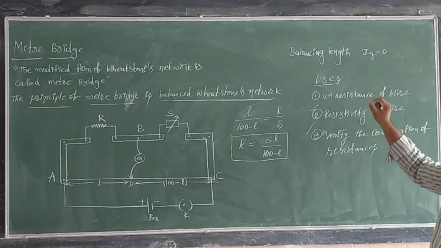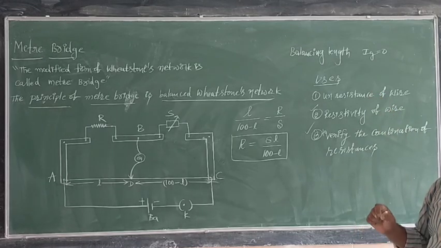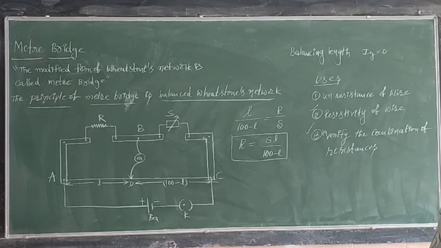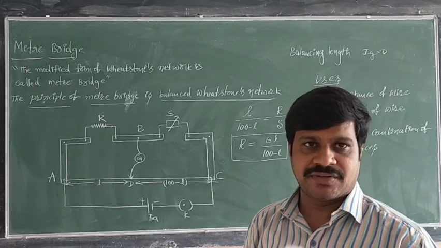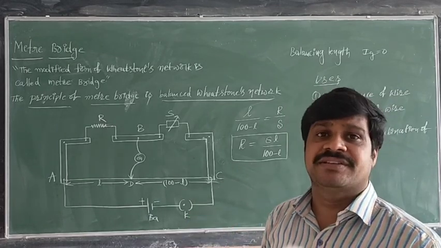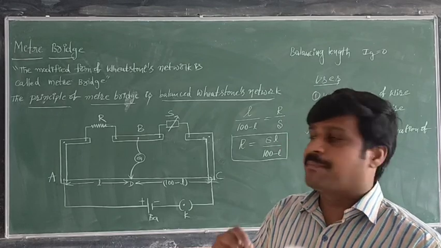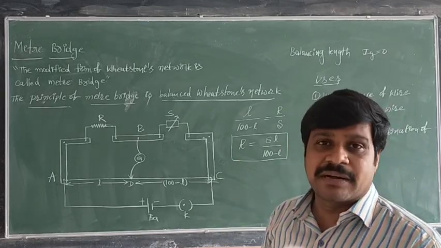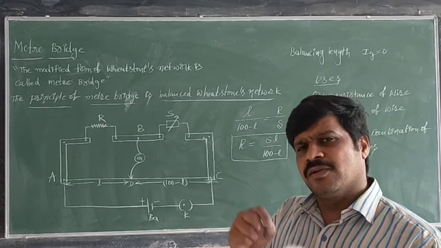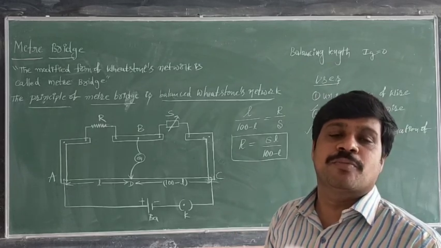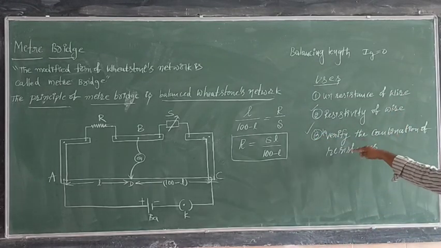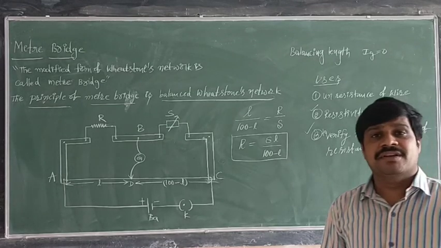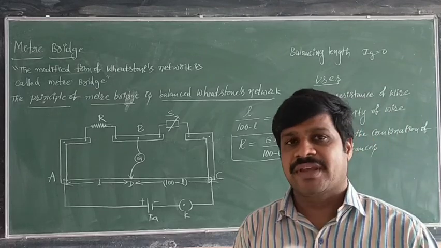A balancing length means the length on the meter bridge at which current through the galvanometer is 0. Still remaining things I will explain to you in lab regarding this meter bridge. What is the meter bridge? Meter bridge is a modified form of Wheatstone network. What is the principle of the meter bridge? Principle of the meter bridge is the balanced Wheatstone network. What is the use of the meter bridge? Meter bridge is used to measure the resistance of the wire, to find out the resistivity of the wire, to verify the combination of resistances, series combination and parallel combination of resistors. To verify that also we can use this.